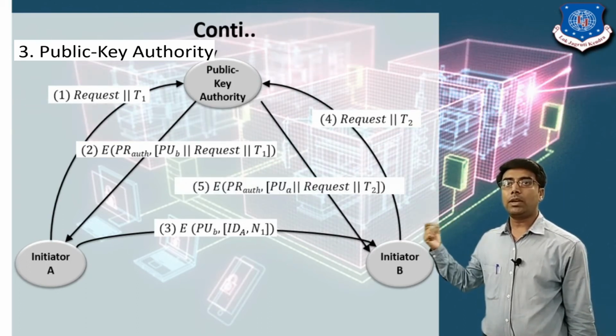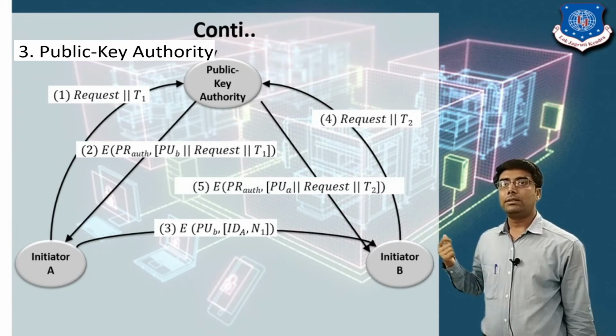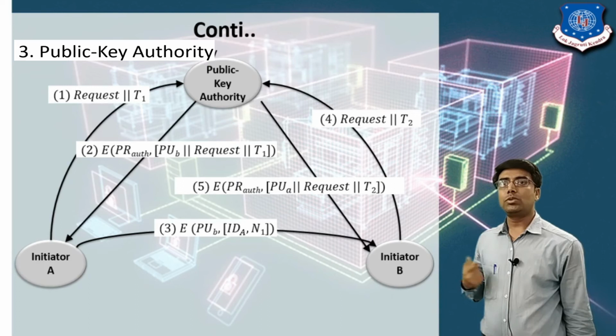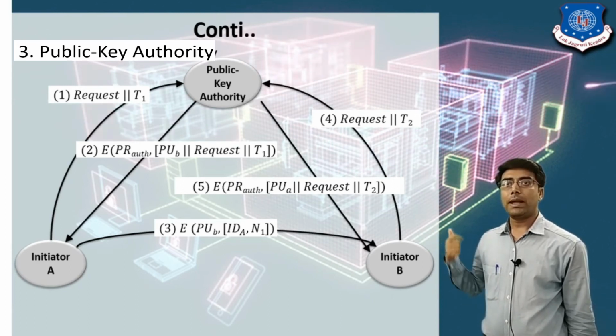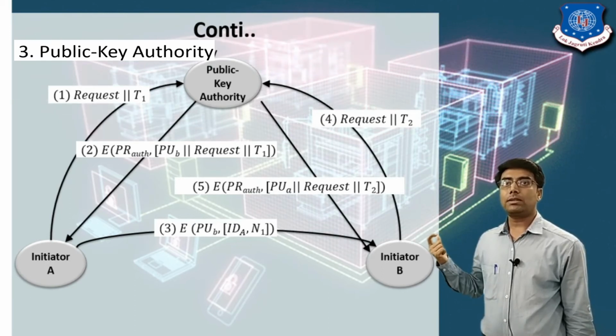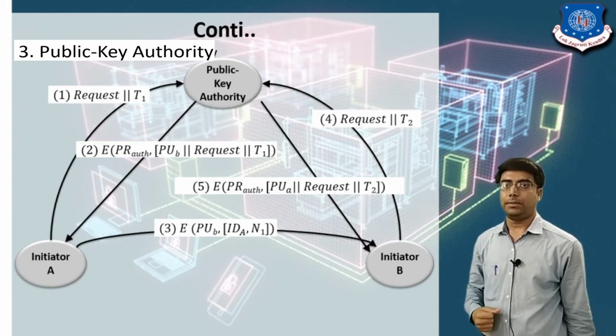Then in step number 5, the public key authority replies, and in that message the request is appended with T2, and the public key of user A is appended, and this whole message is encrypted using the authority's private key.